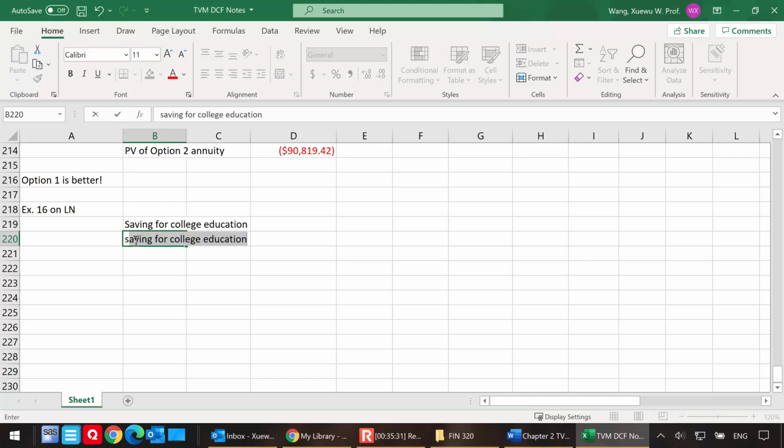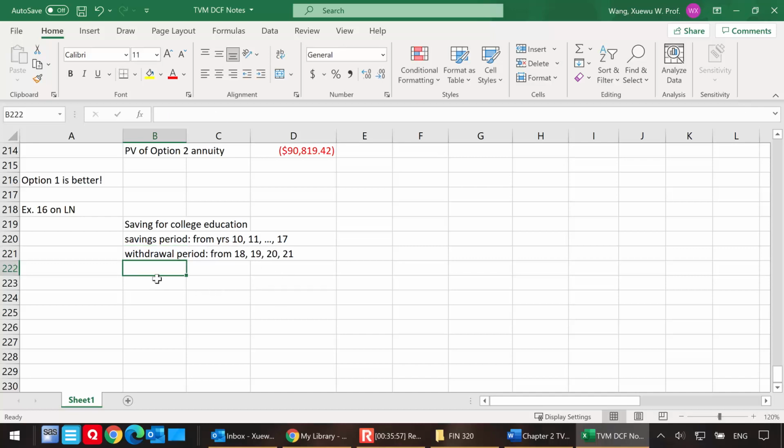We have the savings period, from years when Linda is 10, 11, all the way to 17. Then you have the withdrawal period, which is from 18, 19, 20, and the 21st. We know the interest rate here. This is how money travels along the timeline.